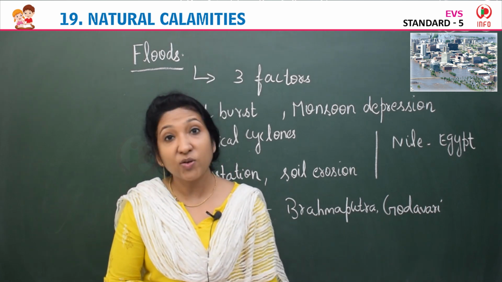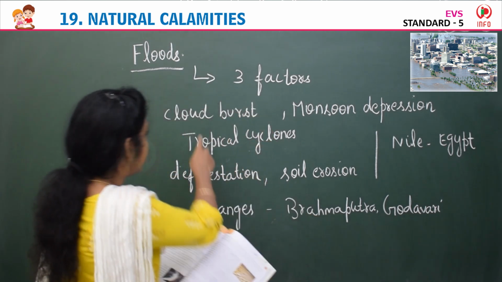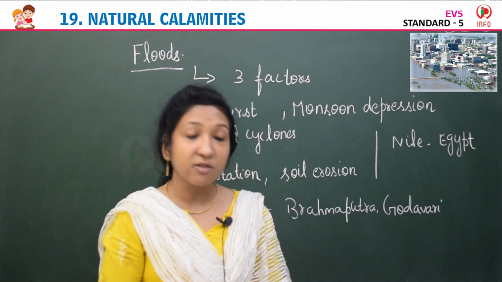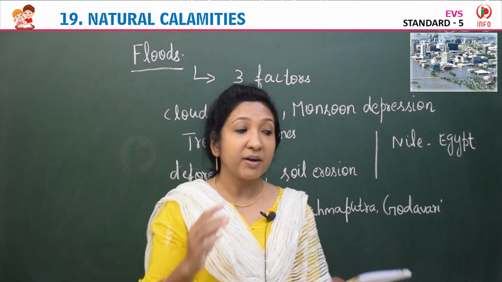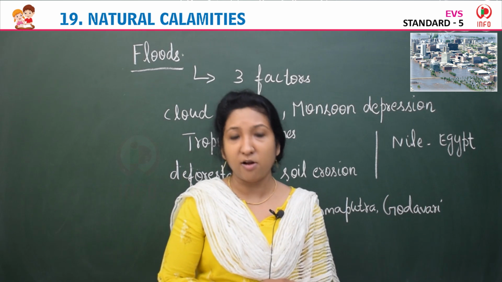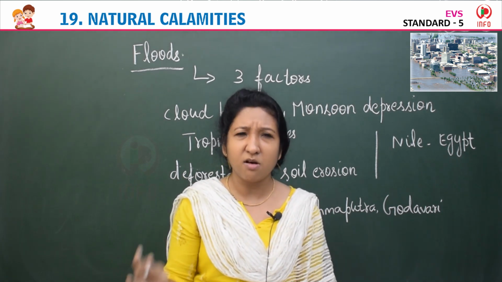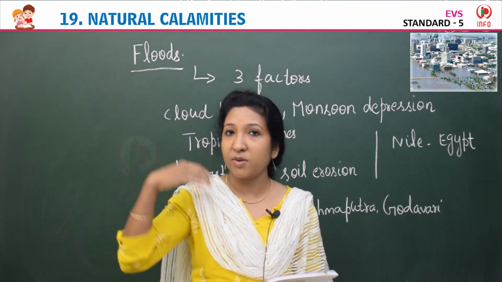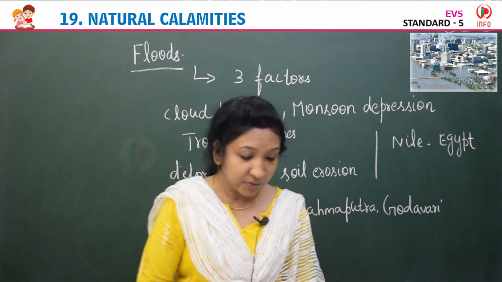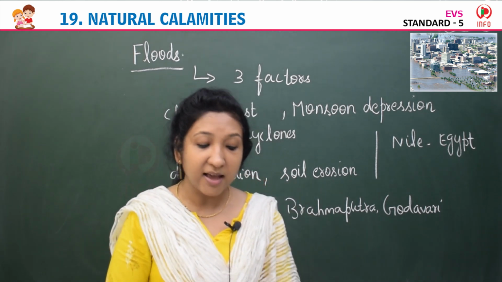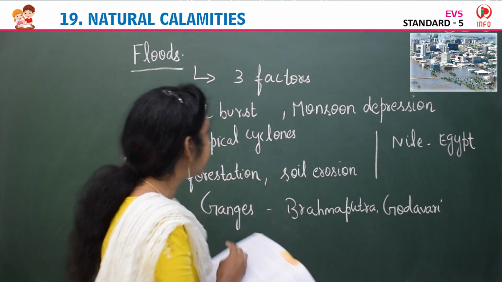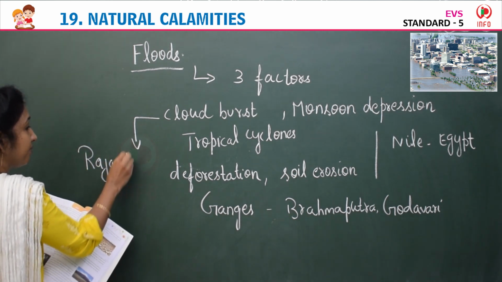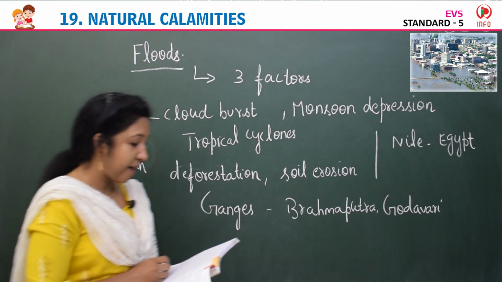The first reason is cloud burst. I told you, it is the breaking of clouds, strongly or violently. It means highly concentrated rainfall in a particular area. In a particular area, there will be heavy rainfall. That is called cloud burst. Heavy, strong, violent rain, which is far above normal. It is much more than the normal rain. This usually happens in places like Rajasthan in India.